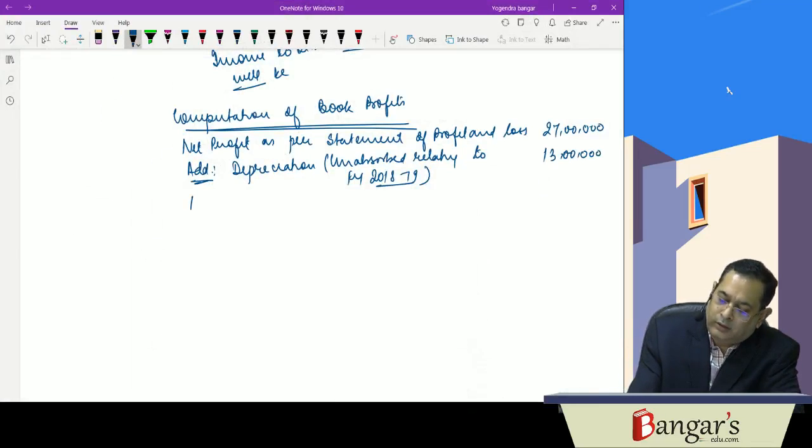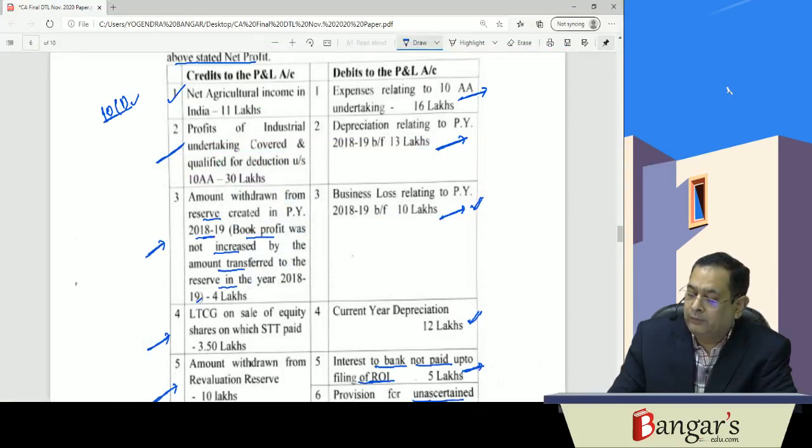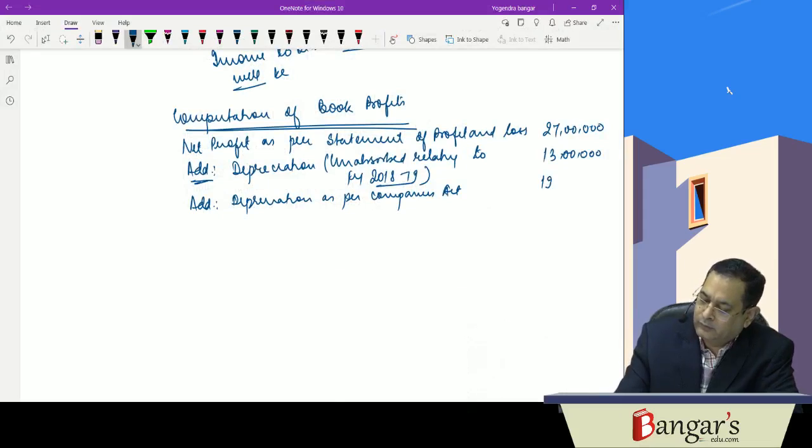Okay. Add depreciation as per Companies Act. How much depreciation is there as per Companies Act in the current year? 12 lakhs.